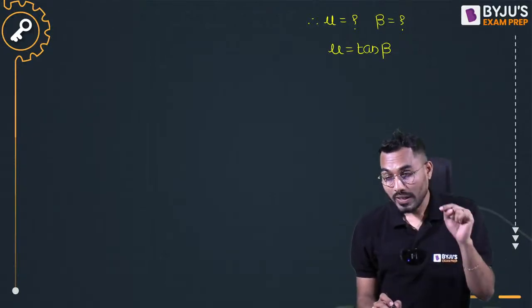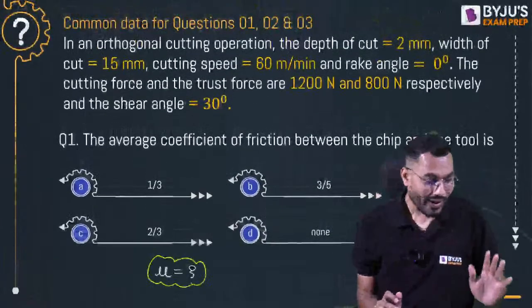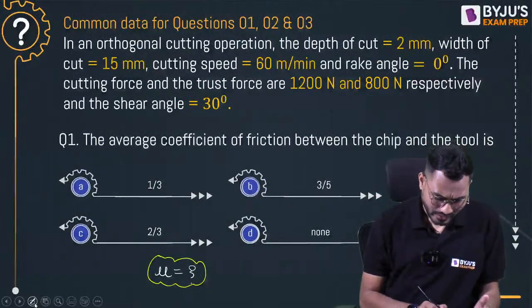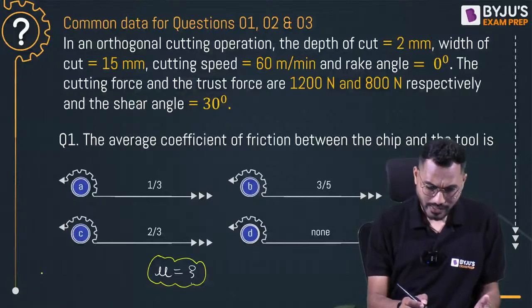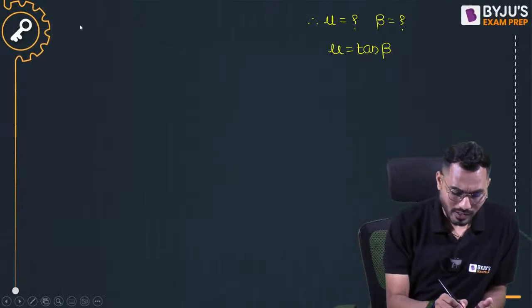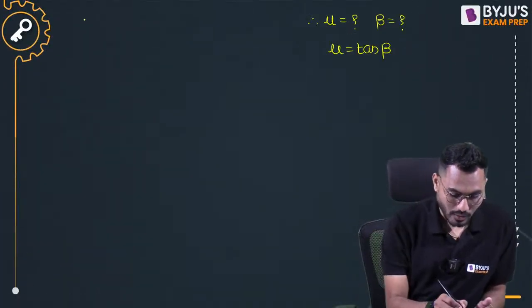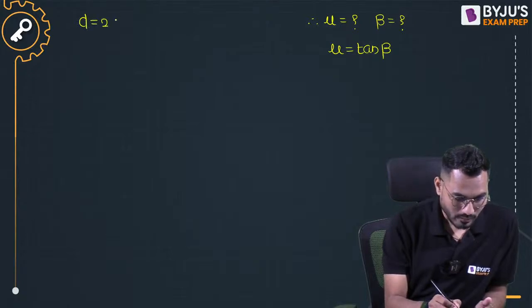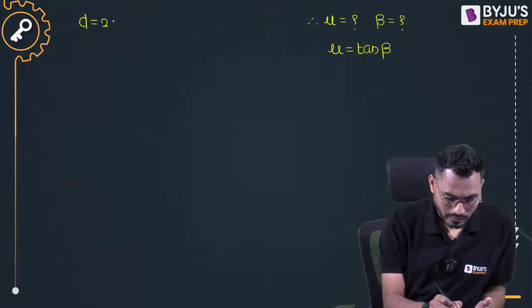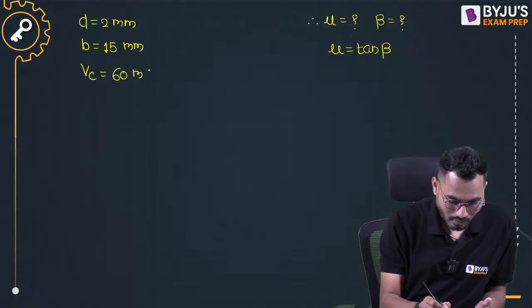So my idea is that we first of all put our blood and sweat into calculating friction angle beta. While calculating friction angle beta, what is the data given? You have to put that data in a systematic manner. Depth of cut d is exactly equal to 2 millimeter. Width of the cut b is exactly equal to 15 millimeter. Cutting velocity Vc is given 60 meter per minute.